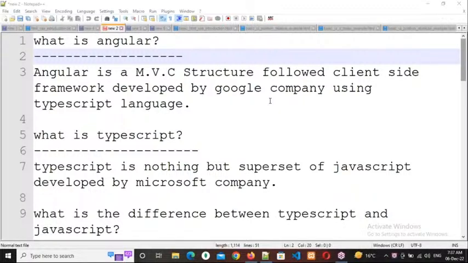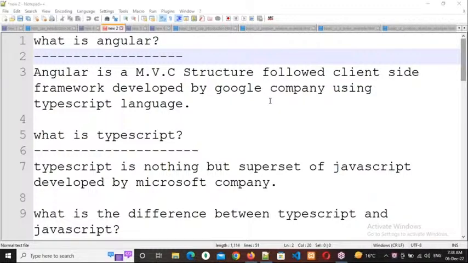Now tell me, who is the owner of Angular, Microsoft or Google? Google only. Whoever programmed that application will be the owner, not all the persons. For example, if you develop an application by using the Java language, you will be the owner because you programmed it, not the person who developed the Java language. You will be the owner, and they are not partners.